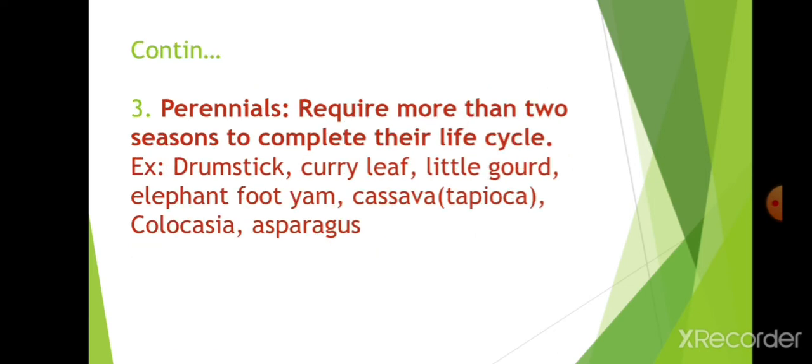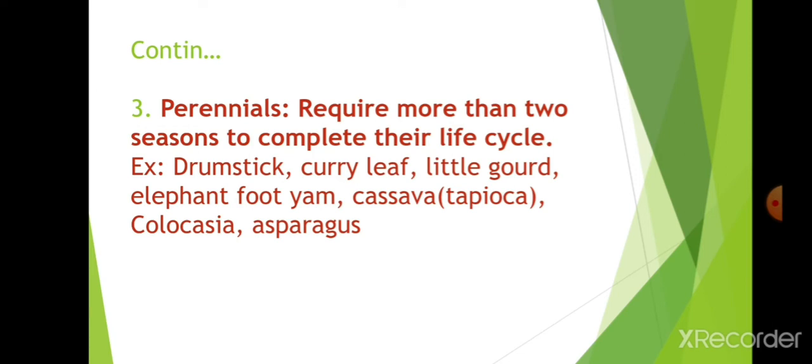Next, perennials. These require more than 2 seasons to complete their life cycle. More than 2 seasons means they cannot die. They will again rejuvenate; even if you cut them, they can rejuvenate.